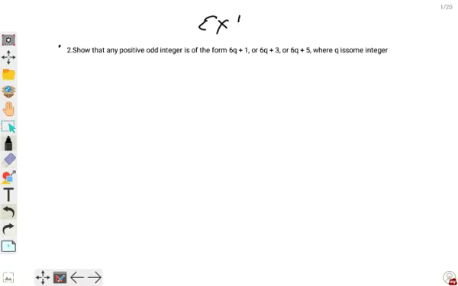Okay, exercise 1.1, second sum. Show that any positive odd integer is of the form 6q plus 1, 6q plus 3 or 6q plus 5, where q is some integer.